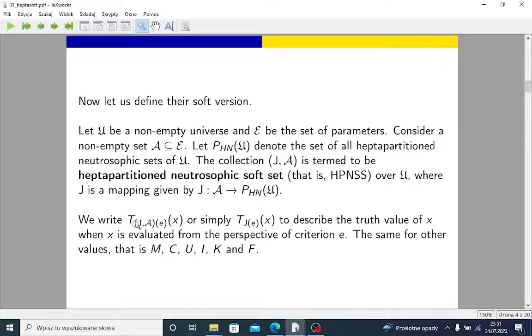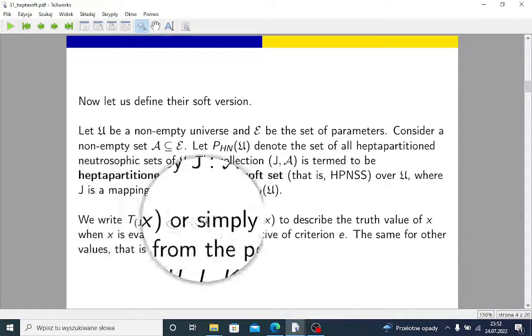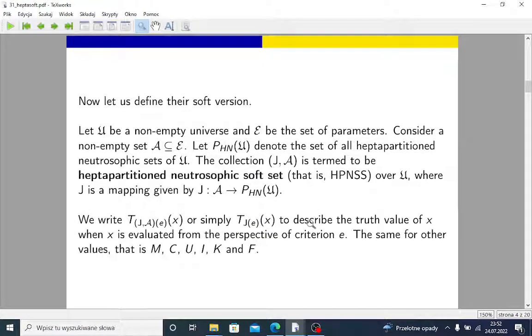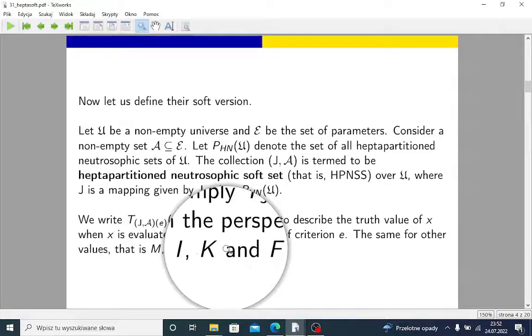And we use the following notation, or this one, which is simpler, to describe the truth value of x when x is evaluated from the perspective of criterion E, and the same for other logical values.